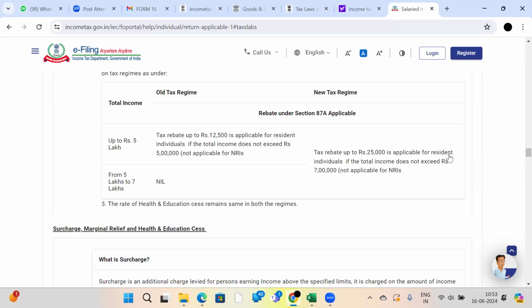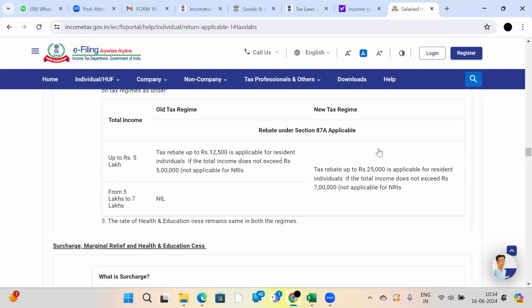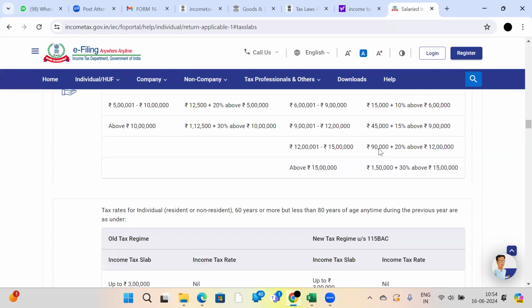Tax rebate up to 25,000 is applicable for resident individuals if the total income does not exceed rupees 7 lakhs. You may get surprised, sir. 12,500, right? Rebate. Why are you getting 25,000 here? This is under the new tax regime, from 5 lakhs to 7 lakhs. I will also explain to you why they have mentioned this 25,000 here. I am going to explain to you.